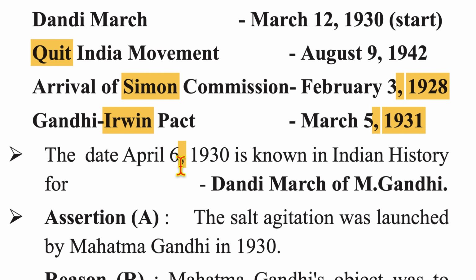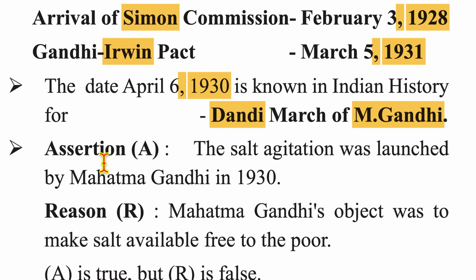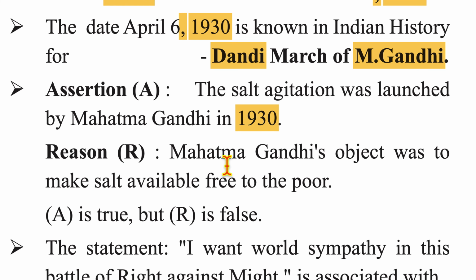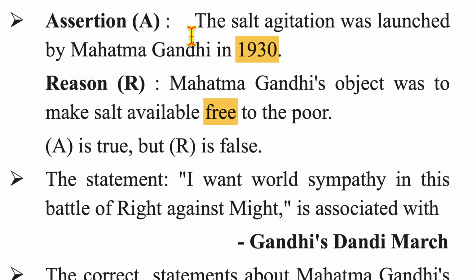The date 6th of April 1930 is known in the Indian history for Dandi March of Mahatma Gandhi. Now, there is an assertion and a reasoning. The salt agitation was launched by Mahatma Gandhi in 1930. The reasoning goes like: Mahatma Gandhi's object was to make salt available free to the poor. So, the reasoning is false, but the assertion is true.